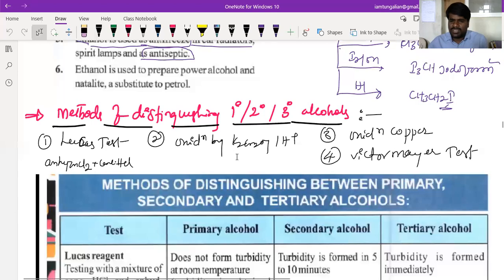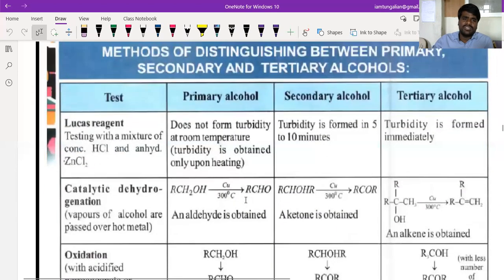So based on this test I've already explained, beta. What is the first test? Lucas test. So what is Lucas reagent? See, whatever the alcohol provided to you, that must be added to a Lucas reagent. A mixture of concentrated HCl and anhydrous ZnCl2 is called Lucas reagent. Even after adding this Lucas reagent to the alcohol, if the PPT or turbidity is not obtained, it may be obtained or it may not be obtained.